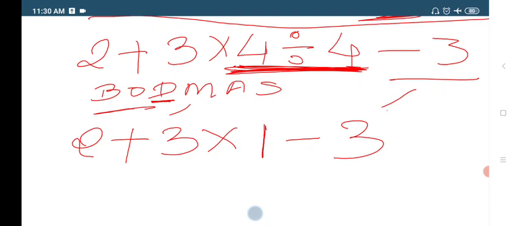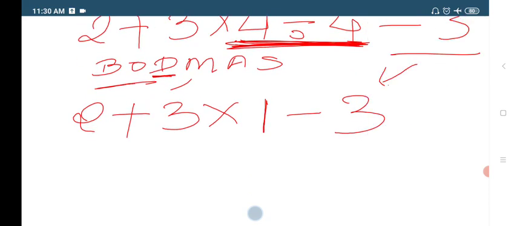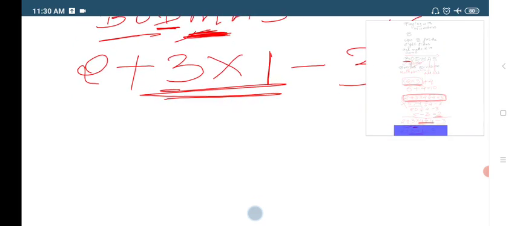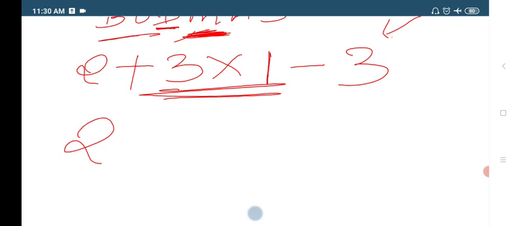Then minus 3 I have written here. So after the BODMAS rule, after this, divisions over? Yes. What is the next term? M. M stands for multiplication. Is there anywhere multiplication in the equation? Yes, here we have. So the next preference is multiplication.